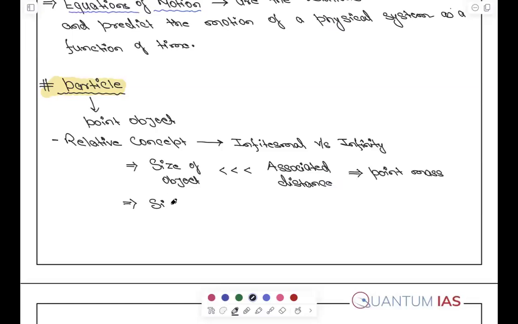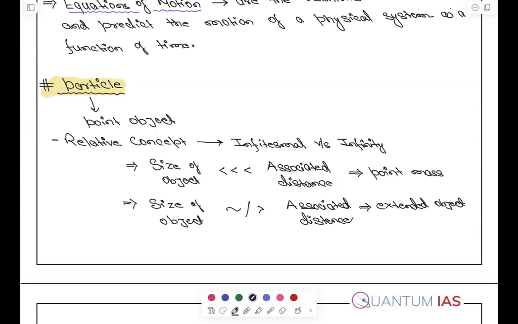When size of the object is equivalent or greater to the associated distance, these are called extended objects. And when we call it an extended object, then its shape and size matter.